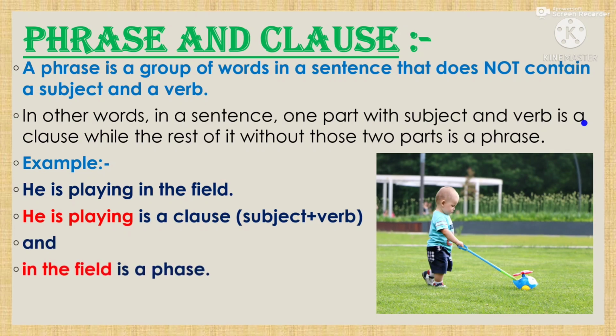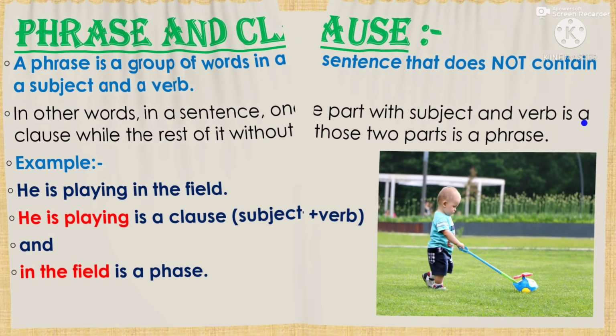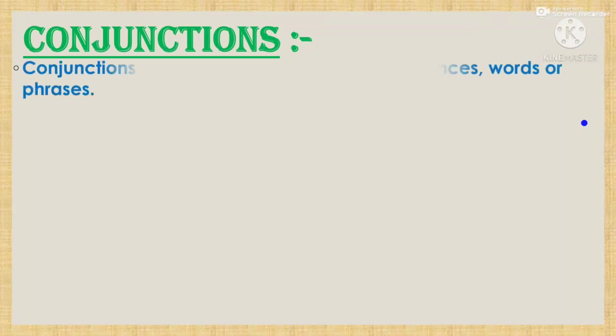And the rest part, that is in the field, is a phrase because here no subject is there and no verb is there. So the part which contains a subject and a verb is called a clause, and the part which does not contain a subject and a verb is called a phrase. So in the sentence he is playing in the field, he is playing is the clause, and in the field is a phrase. Okay, so now we will discuss conjunctions.